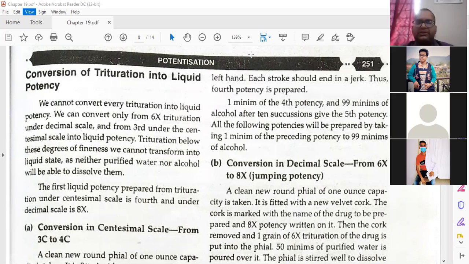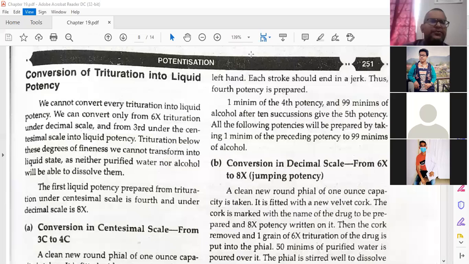Okay, if any drug material is not soluble in alcohol and water, you have made 1C potency, 2C potency, 3C potency. Now after 3C potency, you can convert it into liquid potency. Remember it, you need to remember this key. In the centesimal scale you can convert it into liquid potency from 3C, that is, from 3C to 4C. Okay, we will go ahead.